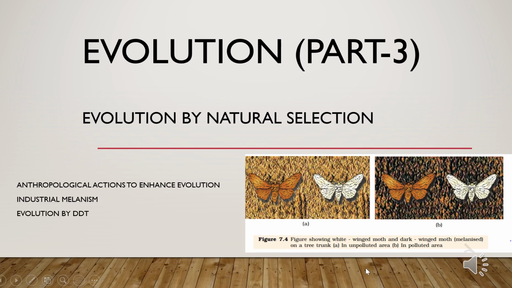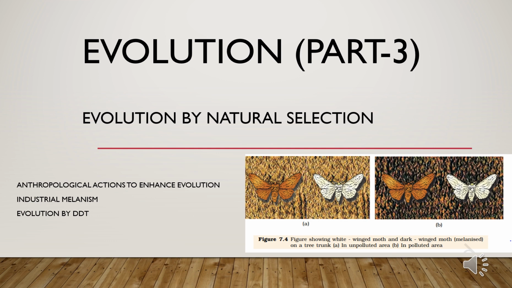So students, this is our chapter Evolution, part 3. Today we'll study evolution by natural selection, that is, anthropogenic actions that enhance evolution. First of all, there is industrial melanism. How did it happen? It is an adaptation where the moths living in industrial areas developed melanin pigment to match their body to the tree trunks.